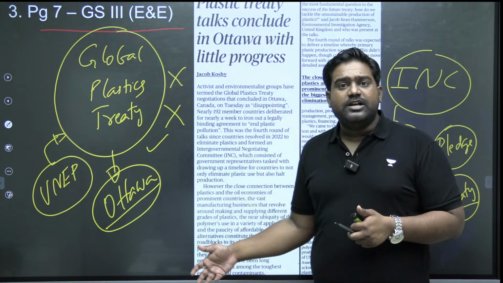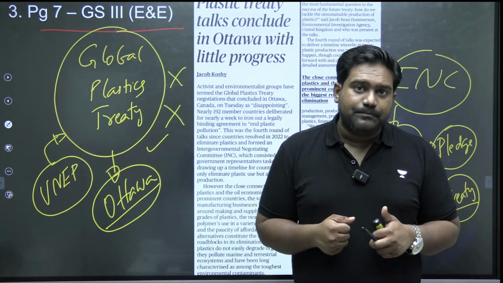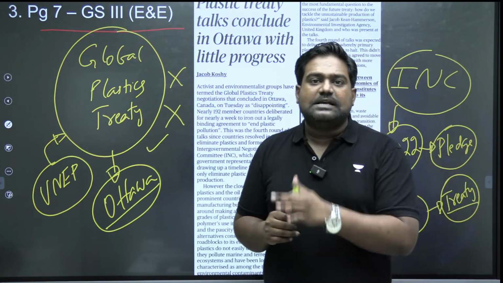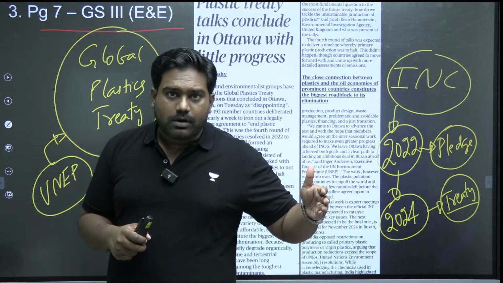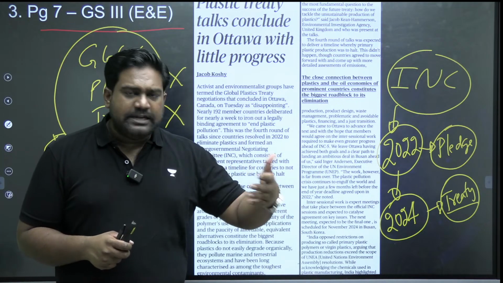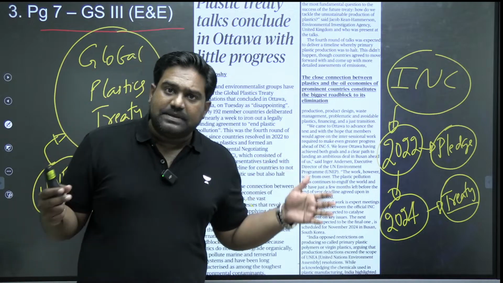So countries like India, US are trying to support regulation of plastic instead of an outright ban. They're calling for phasing out of plastic gradually and slowly, so that there is no sudden economic shock. There is no sudden impact on workers, on industries, and on the society as well. Because plastic today is omnipresent, right?